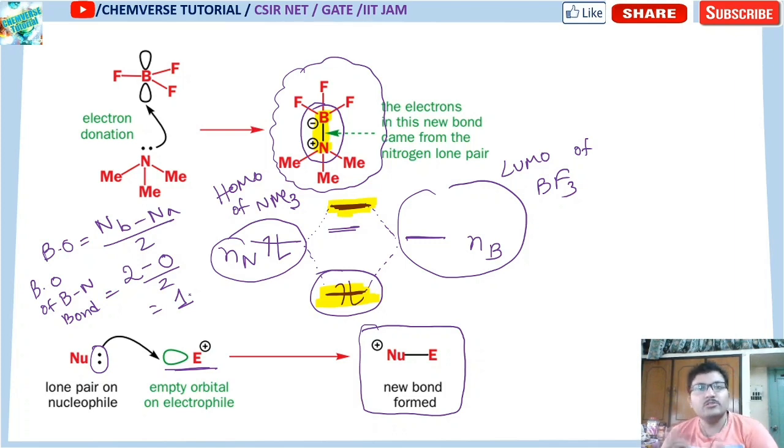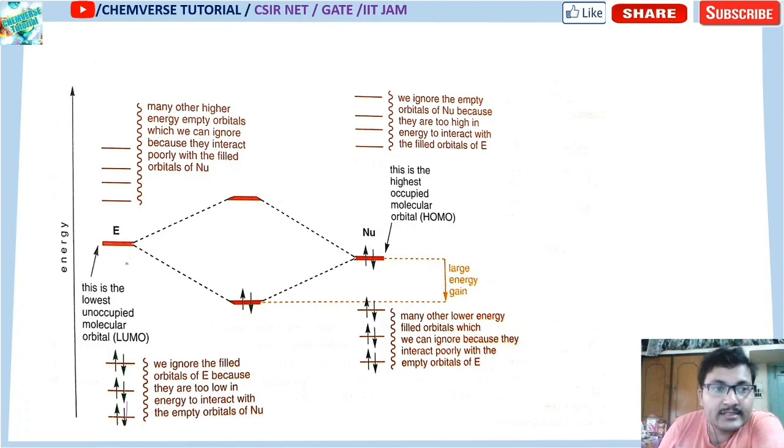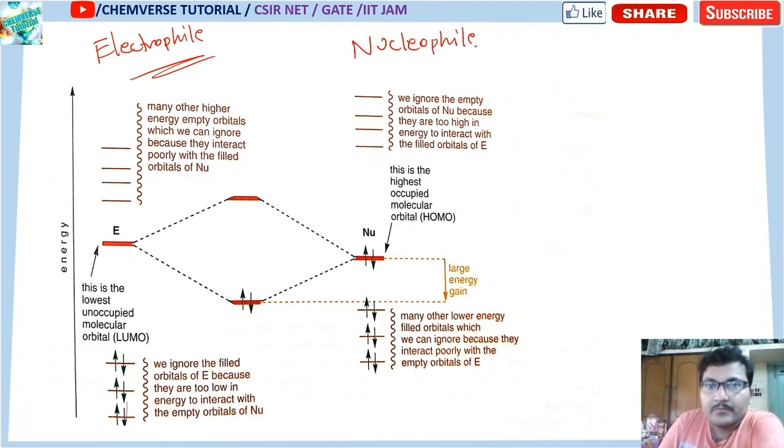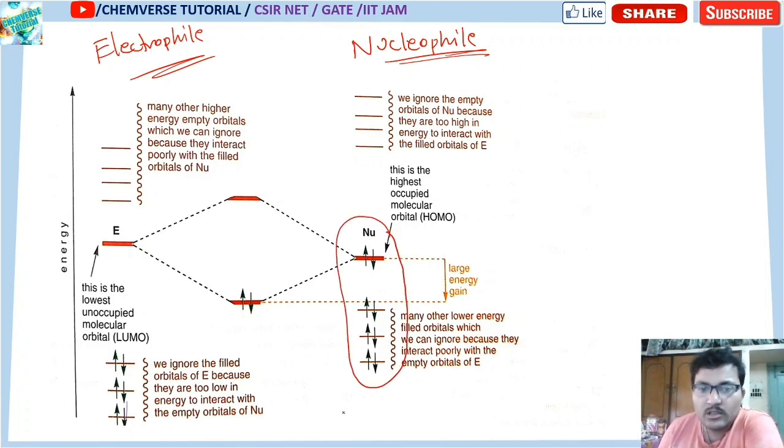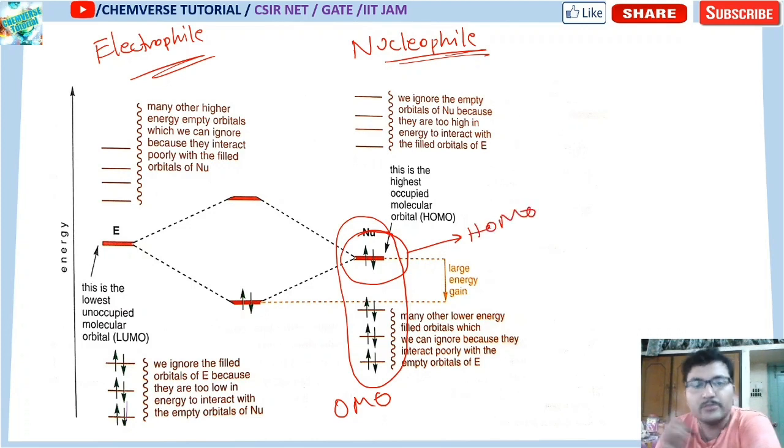What is HOMO, what is LUMO, these have been discussed already. In the left portion it is for the electrophile, and in the right one it is your nucleophile. What happens in the nucleophile? Look at this, these are all occupied molecular orbitals. Among them this one is your highest occupied molecular orbital.